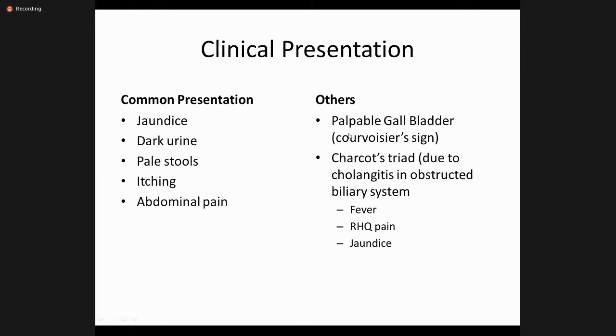Two signs are very important in a patient with obstructive jaundice. One is Courvoisier's sign and the other is Charcot's triad.